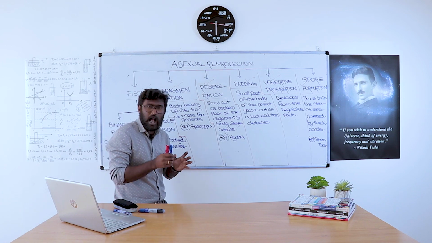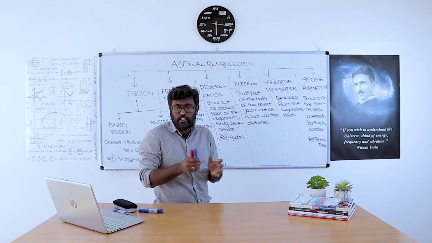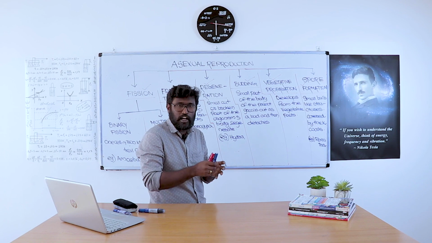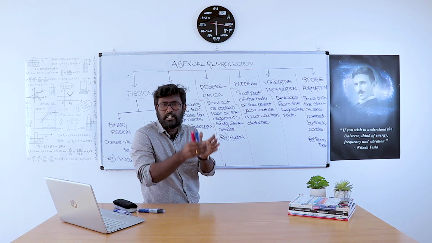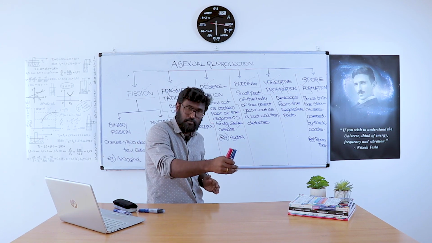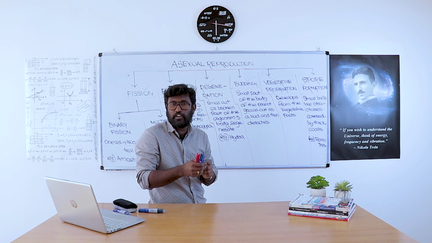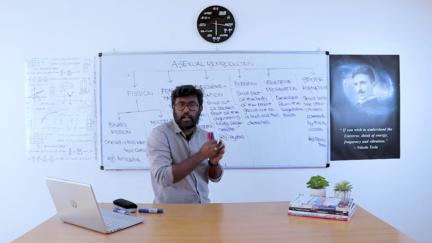For example, amoeba. In the reproduction of amoeba, they are in the category of binary fission. More accurately, we can say that they are in the category of binary fission.